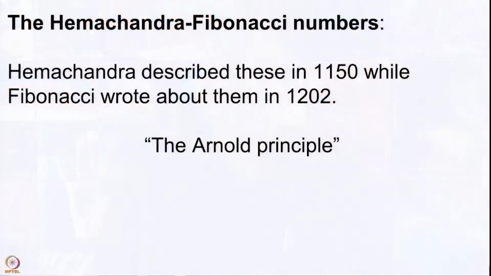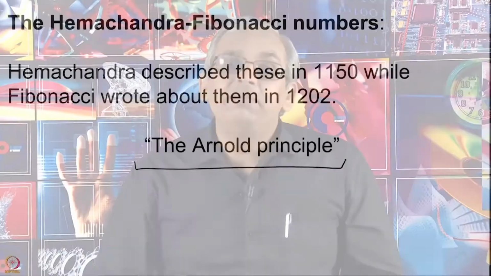It is okay if these numbers are described as Fibonacci numbers, but once you know that these were also described by Hemachandra much before Fibonacci, then we should really call them Hemachandra Fibonacci numbers. In passing, I would like to mention this principle called the Arnold principle. The principle states that any mathematical term which is named after a mathematician is not discovered by the corresponding mathematician. That applies to the Fibonacci numbers because they are named after Fibonacci, but they were discovered by Hemachandra much before Fibonacci. This happens quite regularly in mathematics.